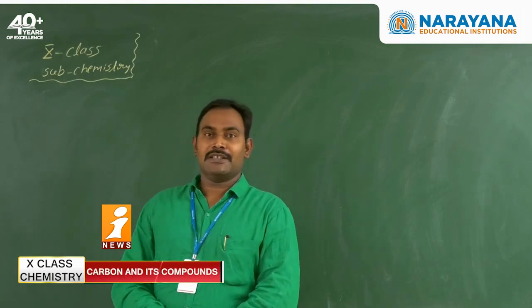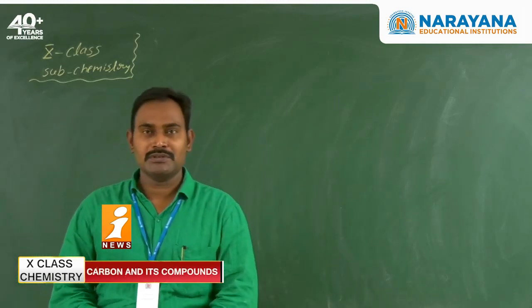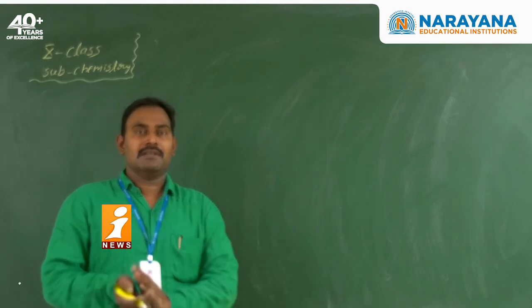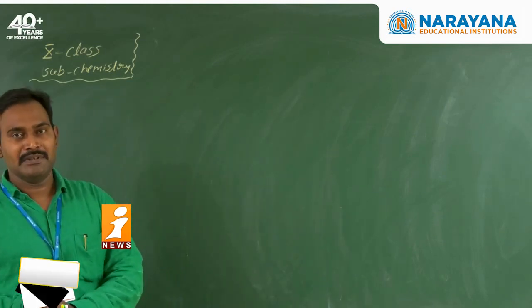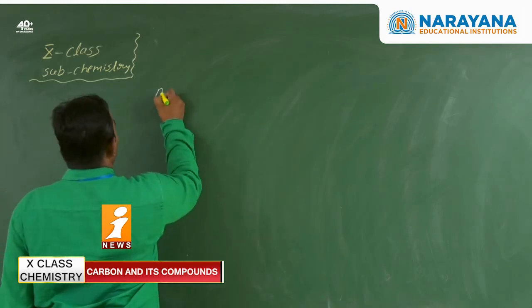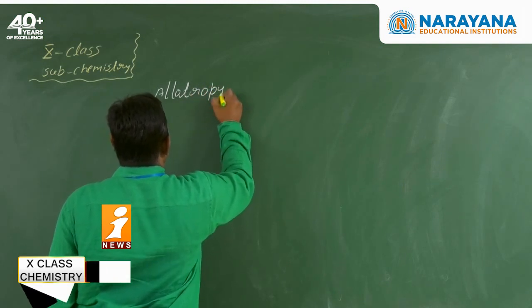In the last class we discussed the nature of the carbon atom, the nature of bonding in carbon compounds, and hybridization of carbon compounds: sp3 hybridization, sp2 hybridization, and sp hybridization. So today our topic is allotropy.